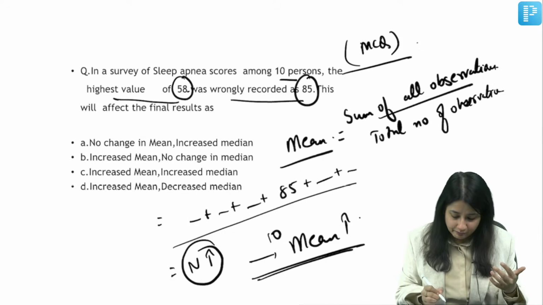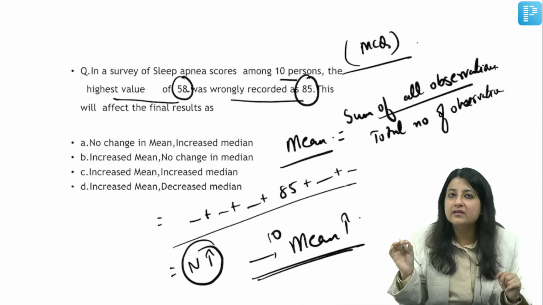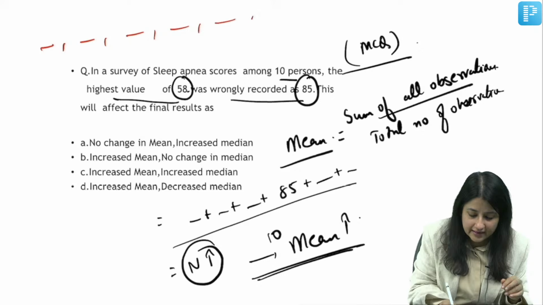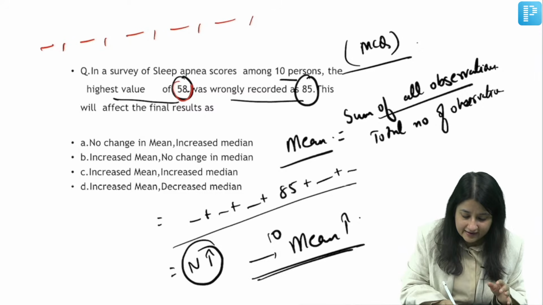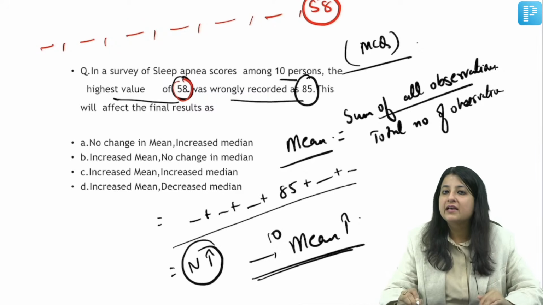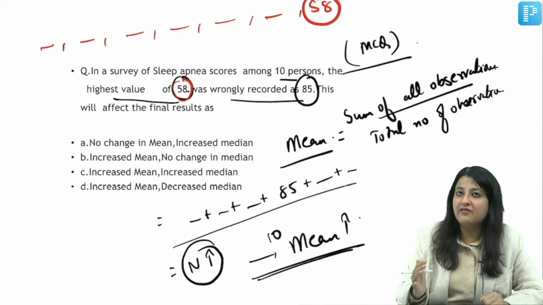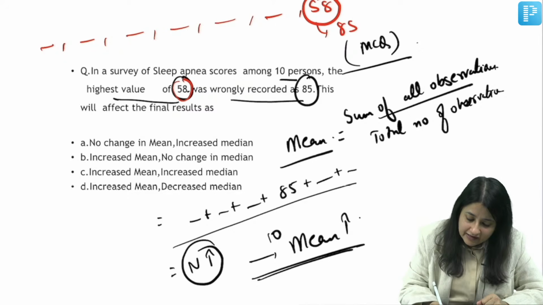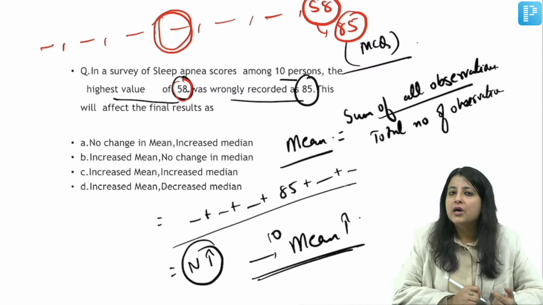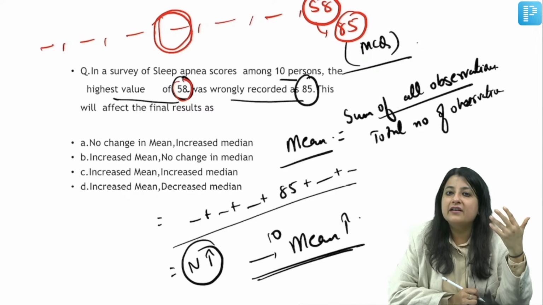But now let us see median कैलकुलेट करते हैं. So median is what? The middle value when the data is arranged in ascending order. So I will be arranging in ascending order. Now whichever 58 I had to take, that was the highest value. So 58 would have gone at the corner. Do you agree? 58 एक corner में चला जाता, ठीक है. Now even if I've recorded it as 85, it's still the highest value. So 85 will also be at the corner. And where is the median? Median तो यहाँ पे गई, middle value. Okay, so did median get affected over here? No. Median did not get affected over here.